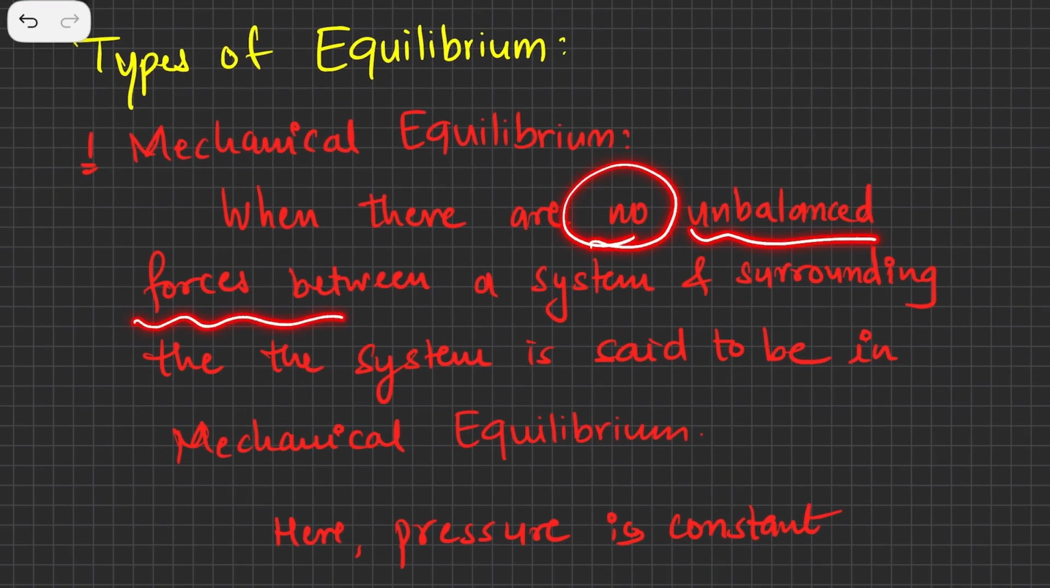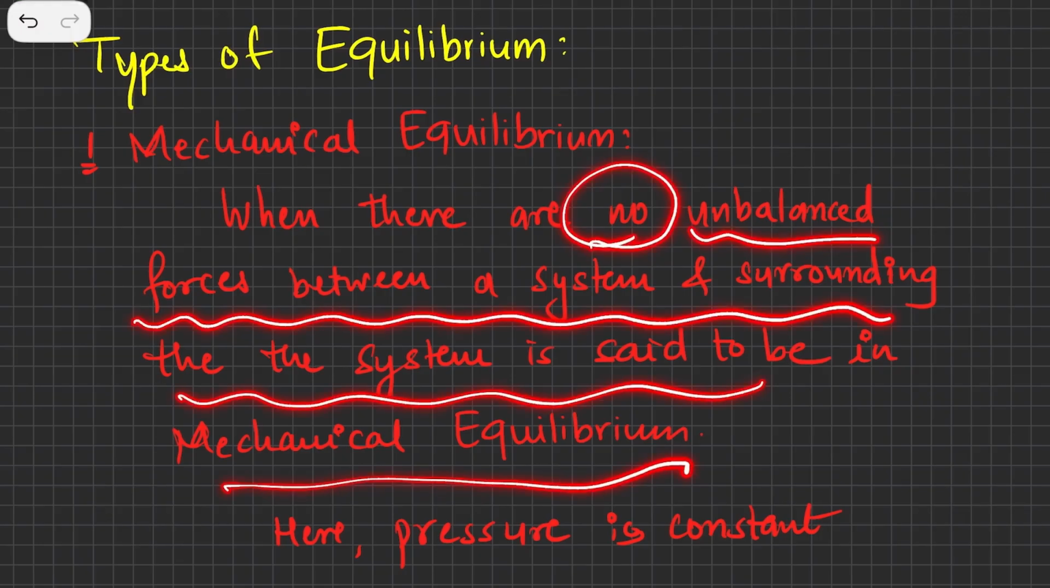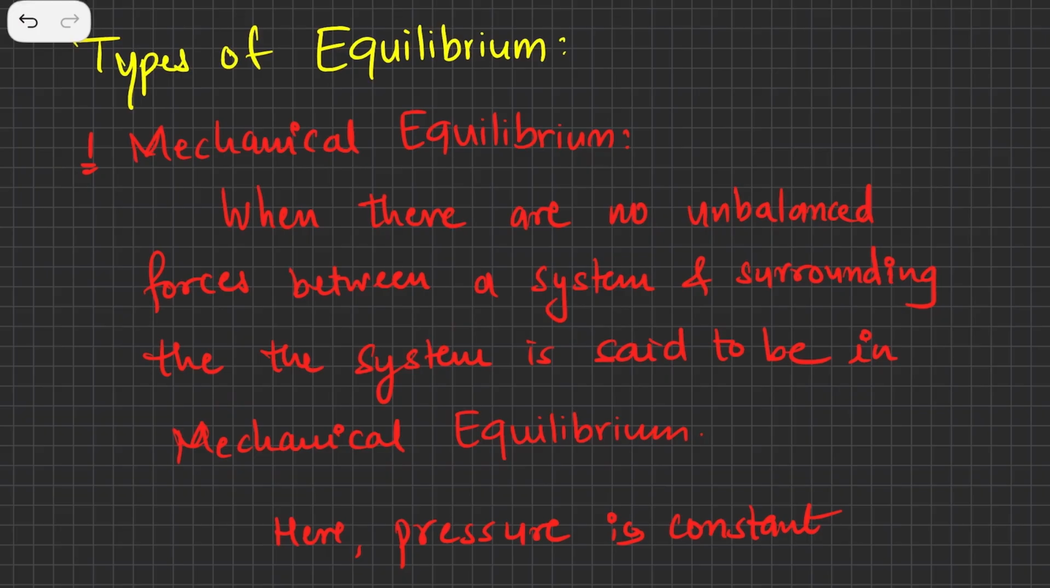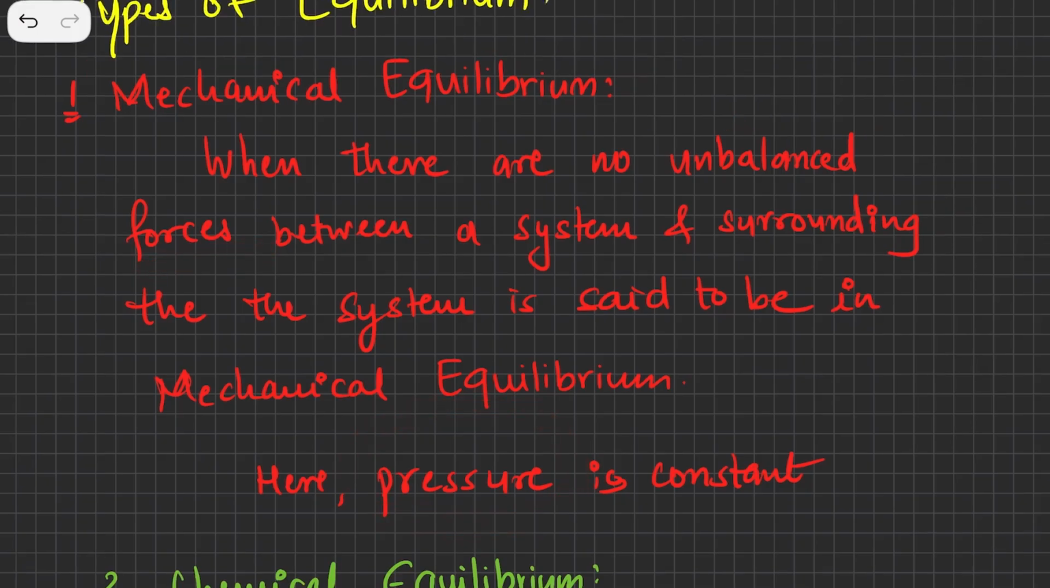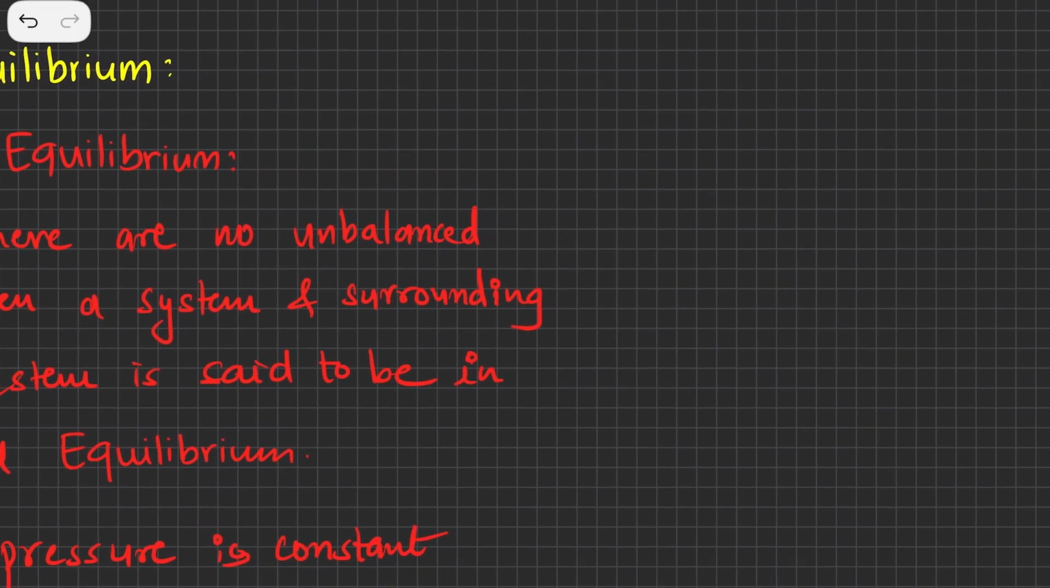When there are no unbalanced forces between a system and the surroundings, then the system is said to be in mechanical equilibrium. So when there are no unbalanced forces on the system, then the system is in mechanical equilibrium. Now, if we are talking about force, we cannot avoid pressure. If the force is not there, definitely the pressure will remain constant and there will be no change in pressure. I'll give you an example for this.